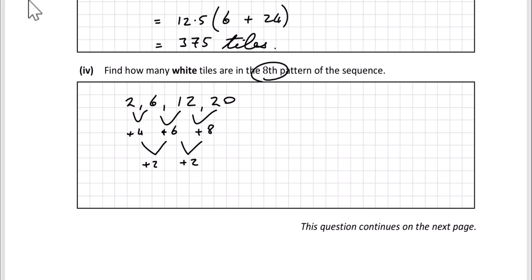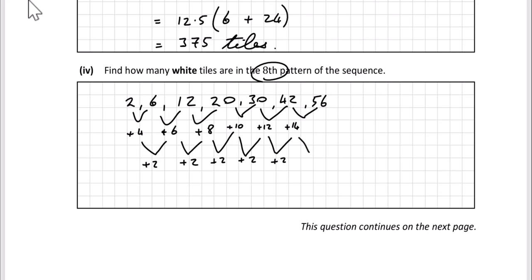So let's work from the bottom. Let's say plus 2 here, which means this would be plus 10, which means this would be 30. Let's go again, we're adding 2 to 10, which will give us plus 12. So we add 12 to 30, that's 42. Let's go again, add another 2 to 12, that's plus 14. So add 14 to 42, that's 56.